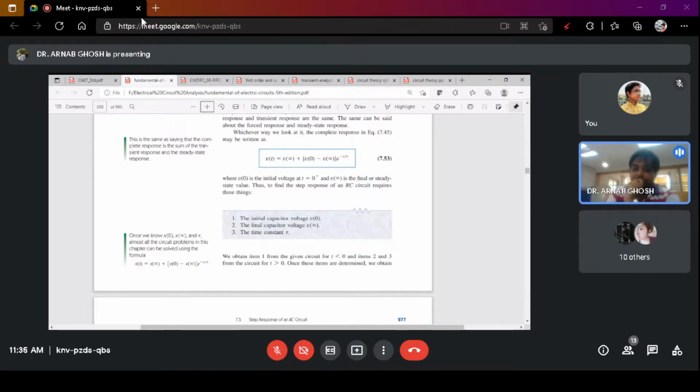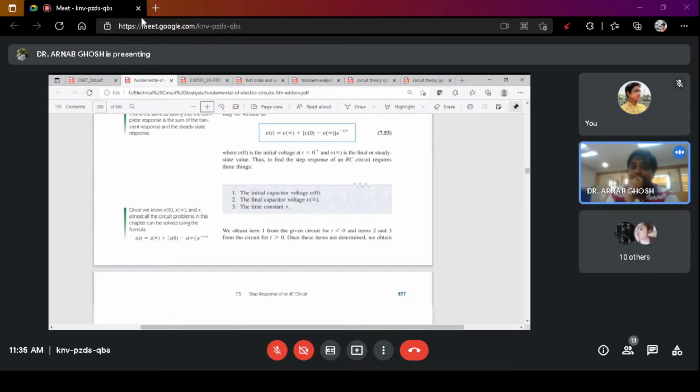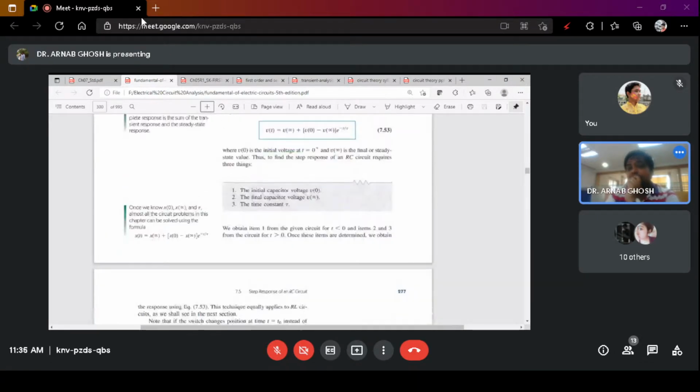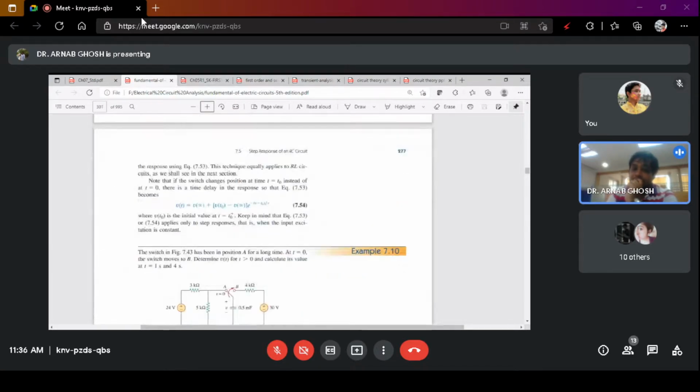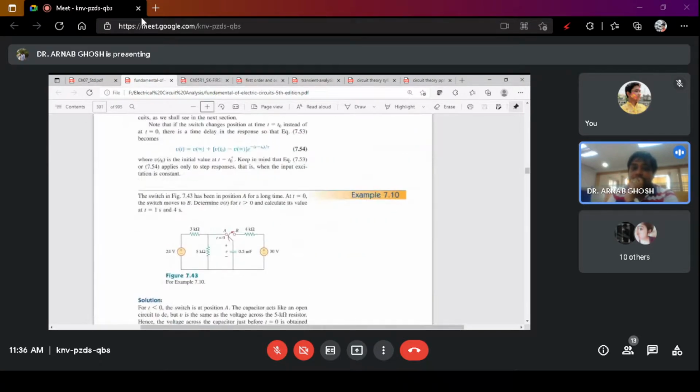So the expression you get for v(t) is Vs into (1 minus e to the power minus t by tau). This is the final expression, depending upon the switch changing its position at t equals 0 plus.